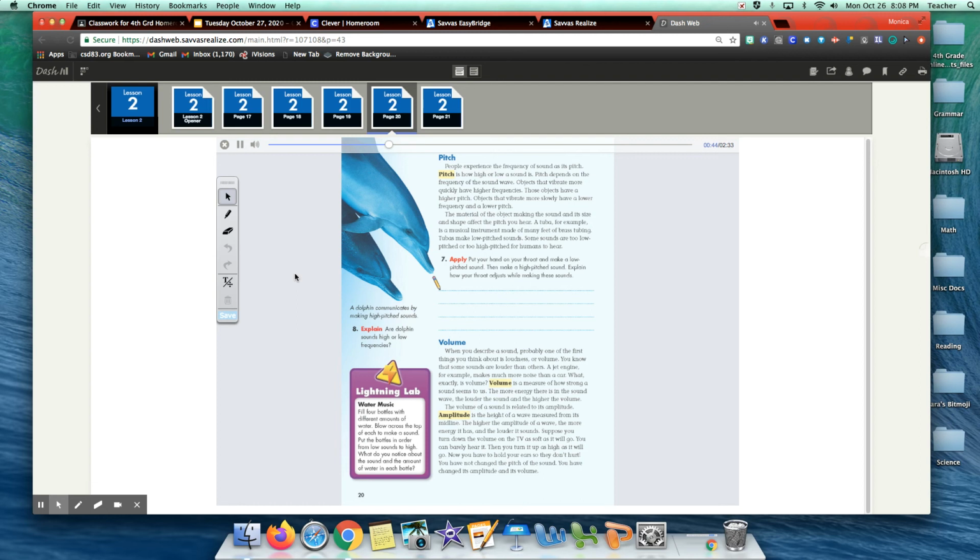7. Apply. Put your hand on your throat and make a low-pitched sound. Then make a high-pitched sound. Explain how your throat adjusts while making these sounds. A dolphin communicates by making high-pitched sounds. 8. Explain. Are dolphin sounds high or low frequencies?